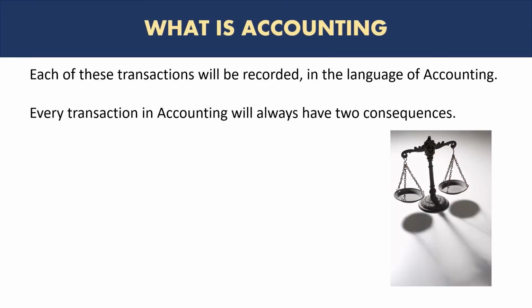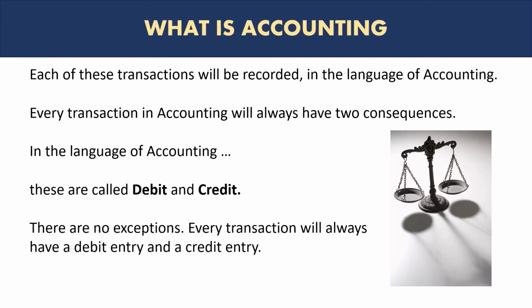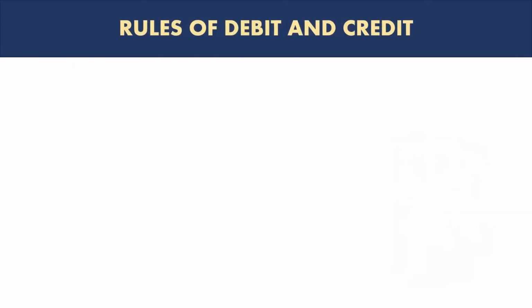Every transaction in accounting will always have two consequences. This is one important thing to remember. All transactions have two consequences. In the language of accounting, we call them debit and credit. So one of them is debit. There's always a debit and there is always a credit in all accounting entries. There are no exceptions. Every transaction will always have a debit entry and a credit entry. So let's take a look.